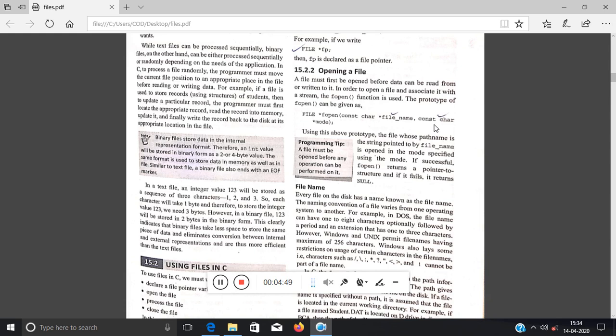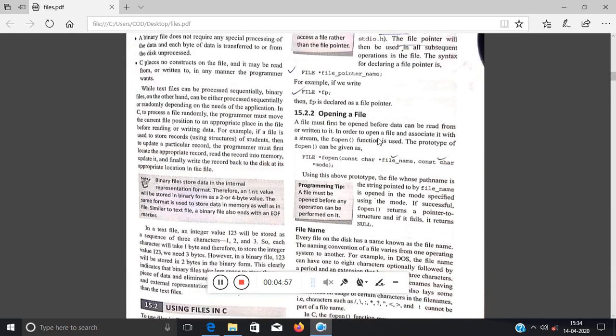That means it is for reading, for writing, or both, or for appending, in which mode you will open the file. So always remember, first you have to create a file pointer, which will point to the structure called FILE, which resides under stdio.h. Then you have to link that pointer with the function fopen. What is fopen? It is the file open function.